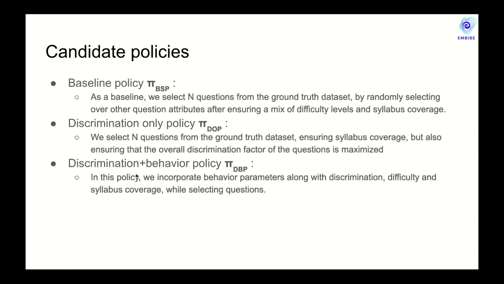In the third policy, in addition to the baseline policy, which considers the pedagogic aspects, and the discrimination only policy, which considers the difficulty and discrimination parameters of the questions, we also consider the behavioral aspects. We might be able to say 20% of the questions should induce wasted attempts for students. Another 20% should induce overtime incorrects, and so on and so forth. The hope is that when a question paper is designed or assembled that reflects these behavioral parameters, it will be a lot more realistic.